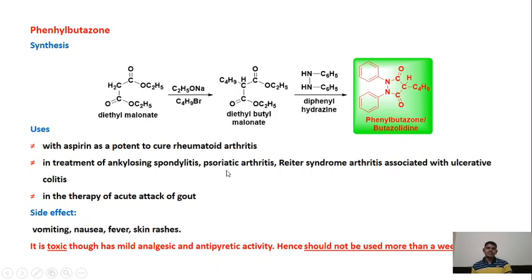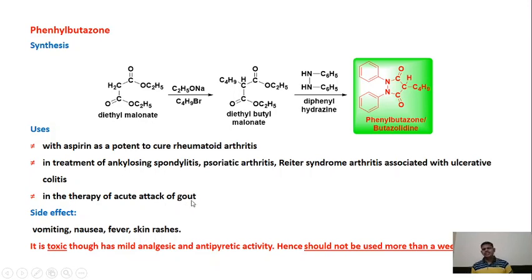ankylosing spondylitis, psoriatic arthritis, Reiter syndrome, arthritis associated with ulcerative colitis. So these are the names of some of the diseases where this phenylbutazone is used. Go through these disease names and see what the symptoms of these diseases are. This is the homework part for you. This phenylbutazone is also used in the therapy of acute attack of gout.